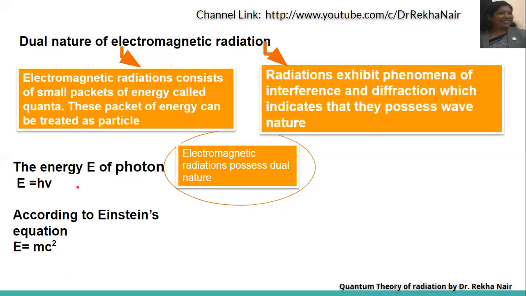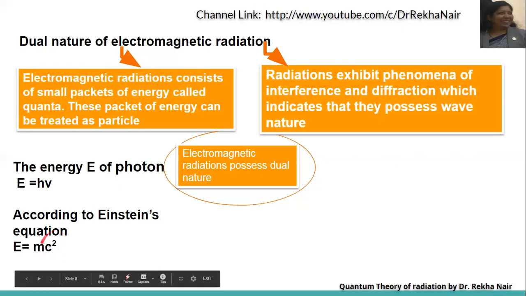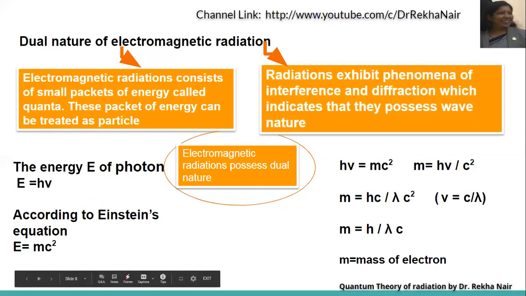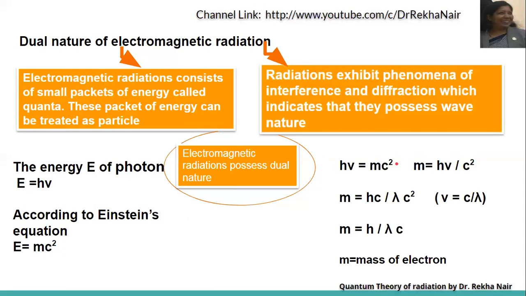Suppose E is the energy of the photon. We know that E is equal to h nu, a formula that we have learned. Now, according to Einstein's equation, energy E is equal to mc square. So we can say that h nu is equal to mc square. Here we are equating h nu to mc square, where m is mass, h is Planck's constant, nu is the frequency of radiation, c is the velocity of radiation. So we can say m is equal to h nu upon c square.